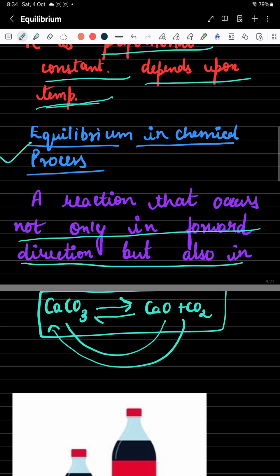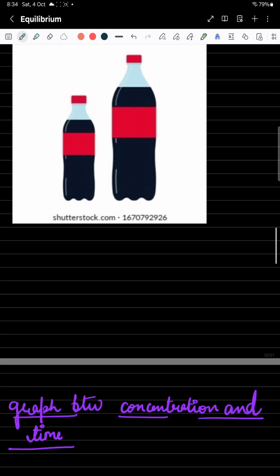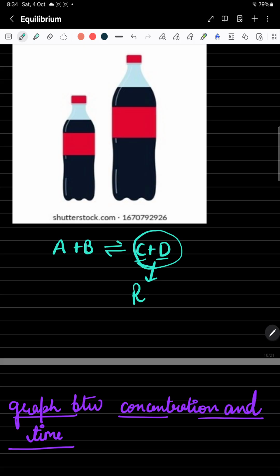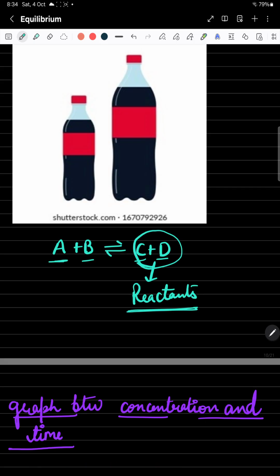We are all clear that reversible reactions occur not only in the forward but also in the reverse direction. Now suppose you have a reaction A plus B. They are two reactants, reacting and forming the products C and D. After some time the C and D products react; for the reversible reaction, these are now my reactants, and they react and form A and B. This is my complete reversible reaction.